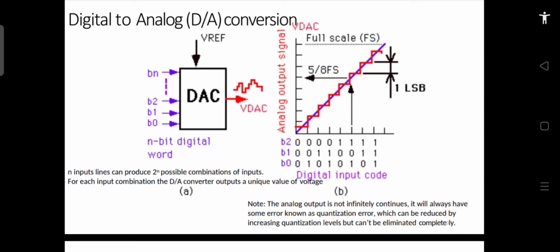Now, how many possible combinations can this DAC generate? The number of possible combinations depends upon how many bits we have on the input side. If we have n inputs, then it will generate 2 to the power n possible levels.